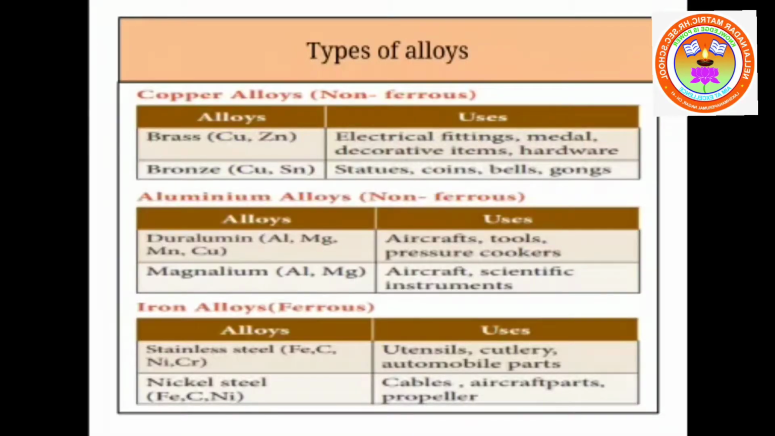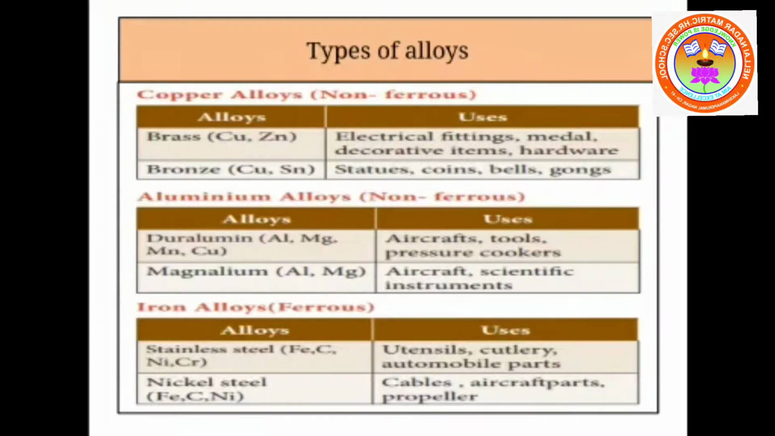Now, coming to types of alloys, we are going to learn about ferrous alloys and non-ferrous alloys, with some examples. For ferrous alloys, the example is iron alloys. Non-ferrous alloy examples are copper alloys and aluminium alloys. You are very familiar with the alloys brass and bronze. Brass is a combination of copper and zinc, whereas bronze is a combination of copper and tin.